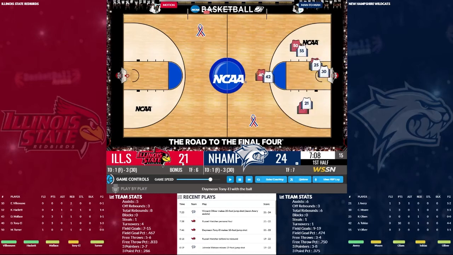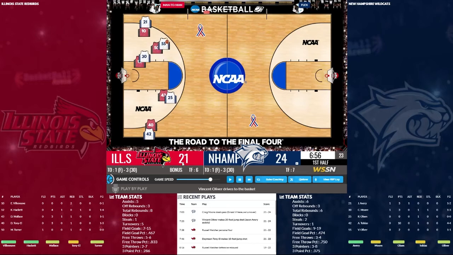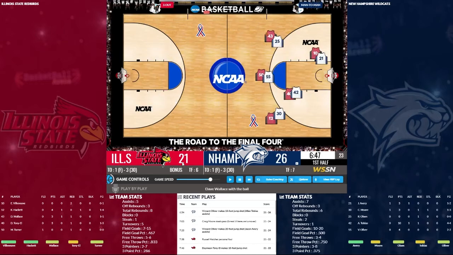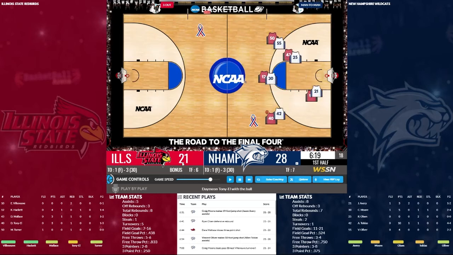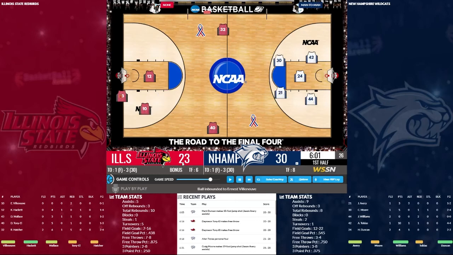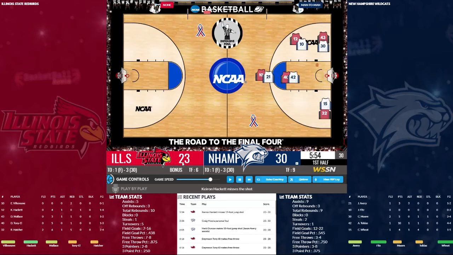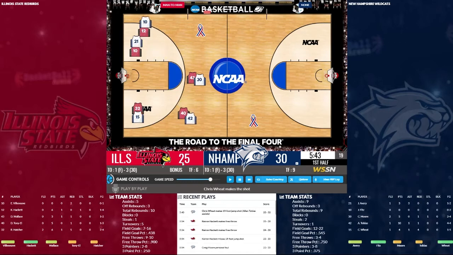24-21 as Vincent Oliver, the freshman, gets on the board. 26-21, Oliver hits another shot. Another basket, that time by Craig Moore, and all of a sudden we're up 5. They get a couple free throws. There's another basket. 4 straight possessions with baskets. They get 2 free throws.